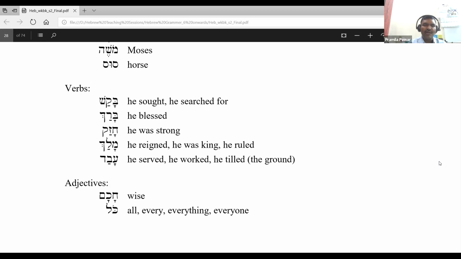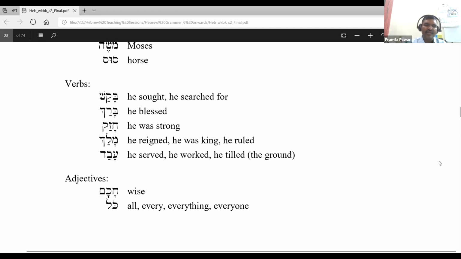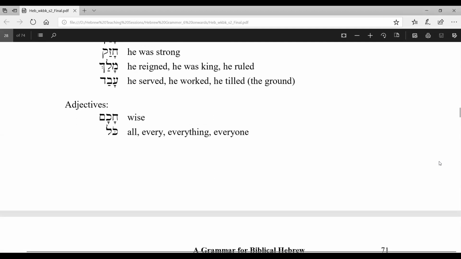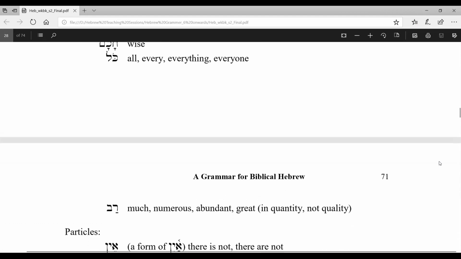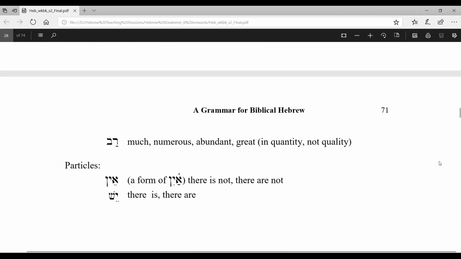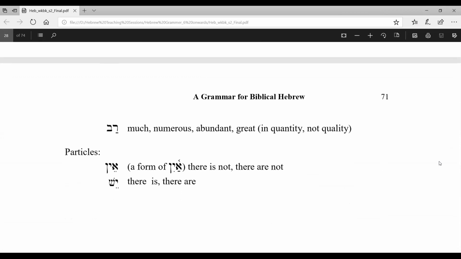Can you remember the noun for Avad? Ebed means servant. From that the derived verb is Avad. Then Hakam, Habar, Kol, full. Rab. In or Ain. And last one is Esh.